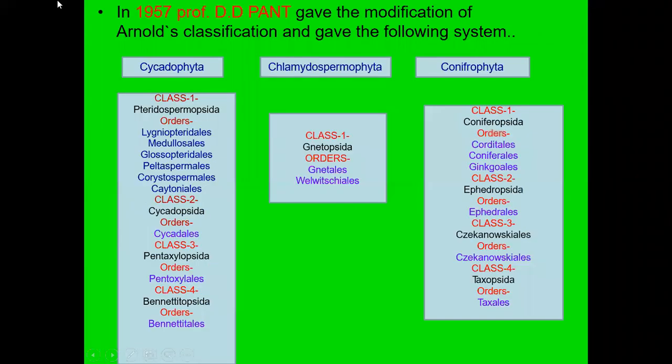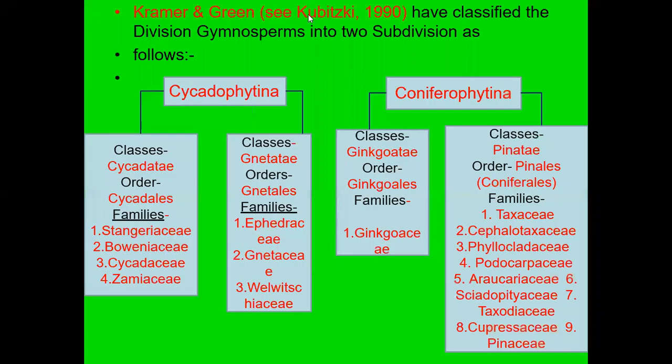So next, in 1957, Professor D.D. Pant gave a modification of this Arnold classification and gave the following system. He divided it into three divisions here: the Cycadophyta, Cordaitophyta, and Coniferophyta, and they placed the orders here. So this is not in the syllabus, but I have taken some study of these different scientists, Cronquist and Green.